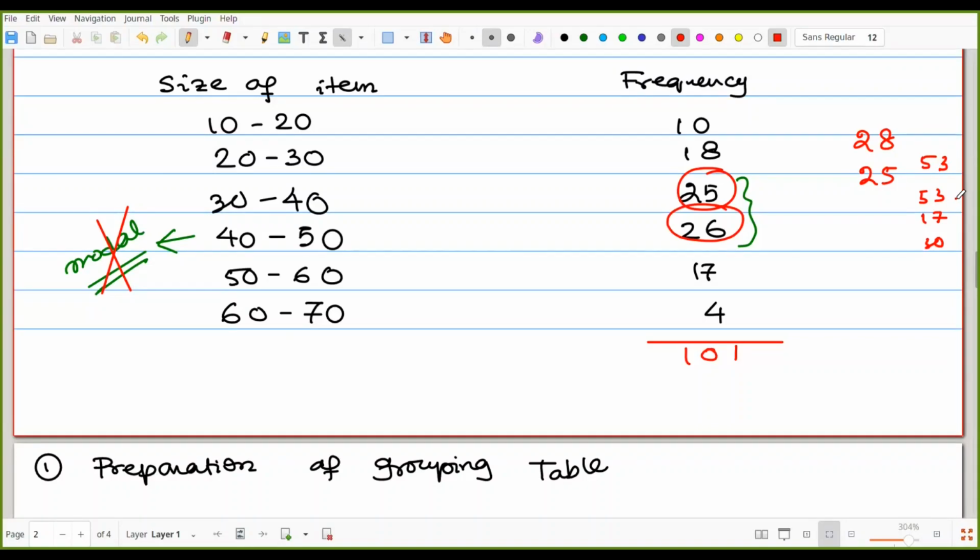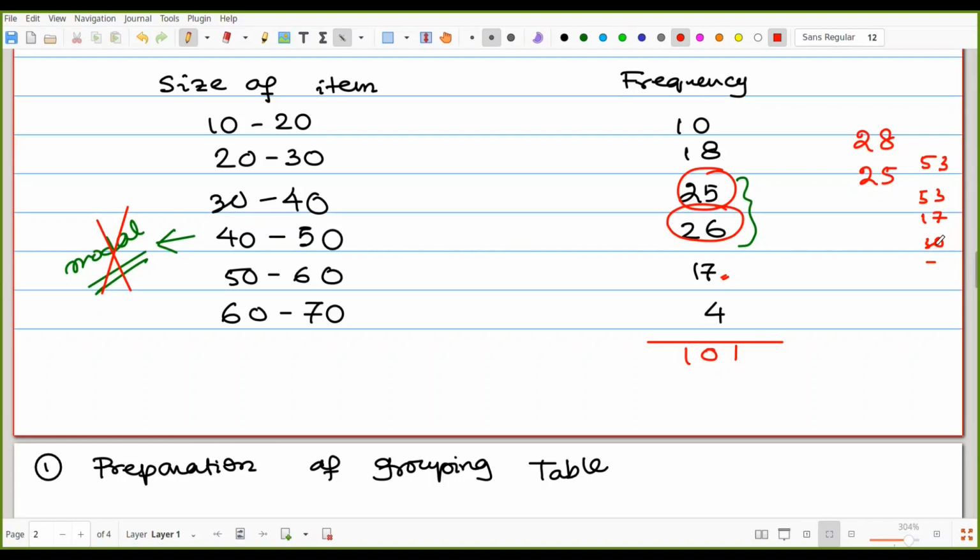Is there anything wrong with my calculation? 28 plus 25 is 53, then 17, that means 70, then 30.